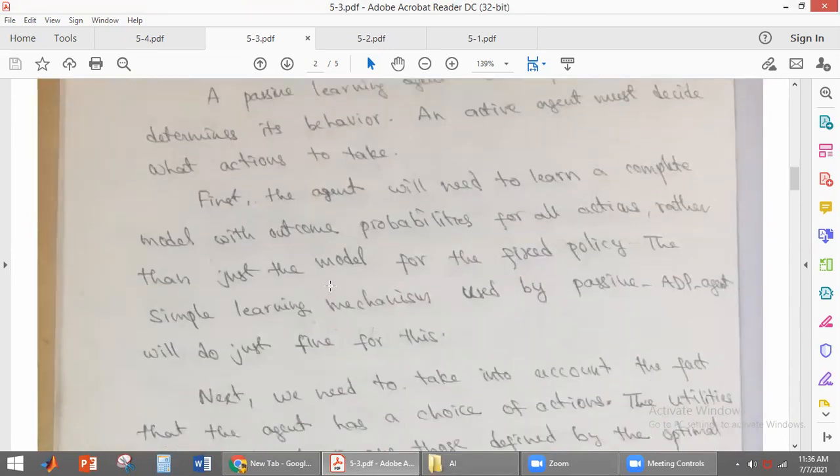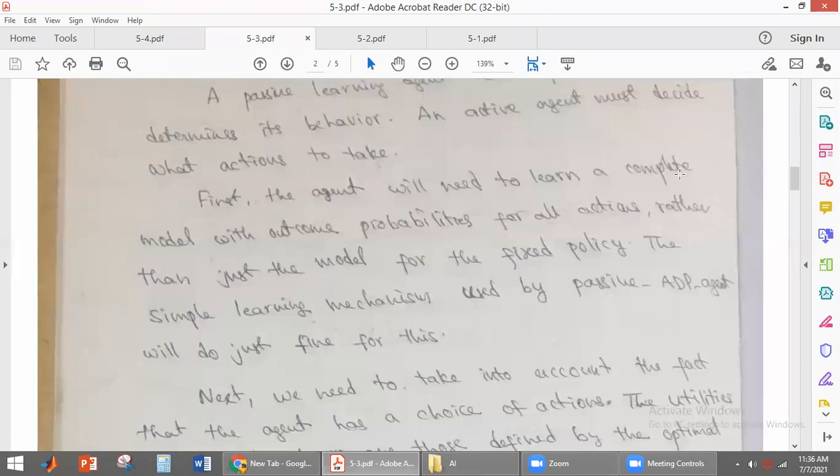So first, what does the agent have to do in active learning? The agent has to learn the complete model. It has to know, in each and every state, what actions it has to take. So what is the complete model? The complete model has the outcome probabilities for all actions. If it performs a particular action, what is the probability of the outcome it will get?